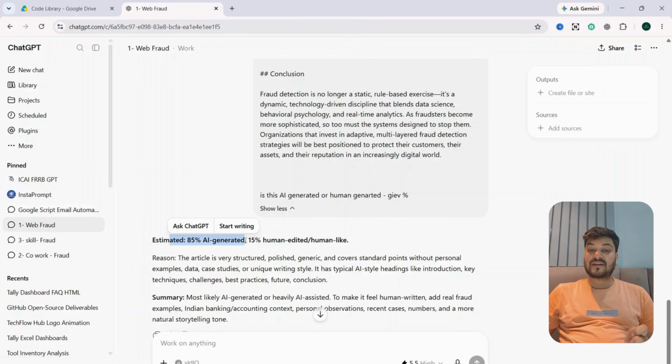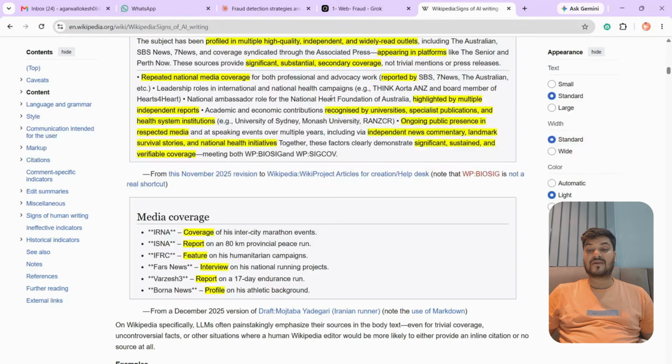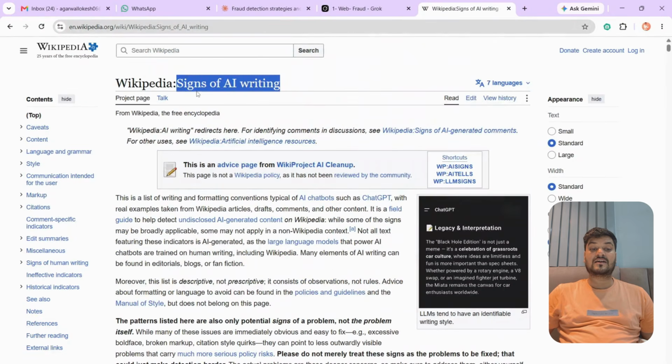Now this has become a regular problem. So what sometimes we are doing is giving it extra prompts, make it human, make it this, make it that. But I have found a permanent solution to this. Very simple. I researched on the web and got on Wikipedia the science of AI writing.